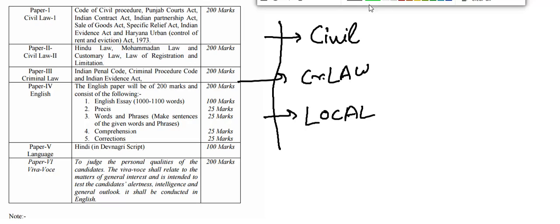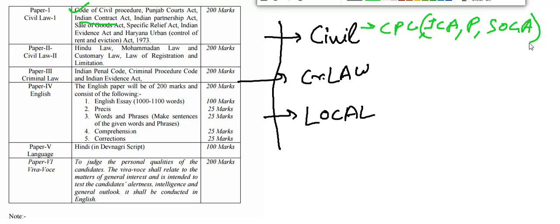If you see, in civil law, the important topic is CPC. Here it is, CPC, and Indian Contract Act, Partnership Act, Sales of Goods Act. You can broadly consider this as one part. In civil law there is also the Specific Relief Act, and the Indian Evidence Act, IEA.